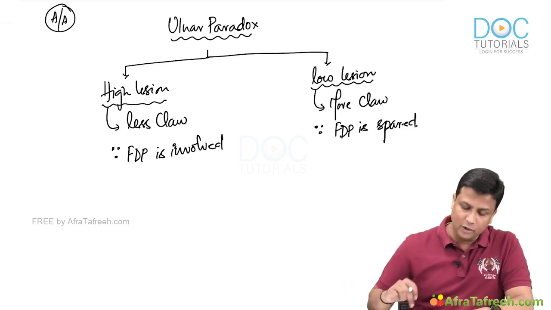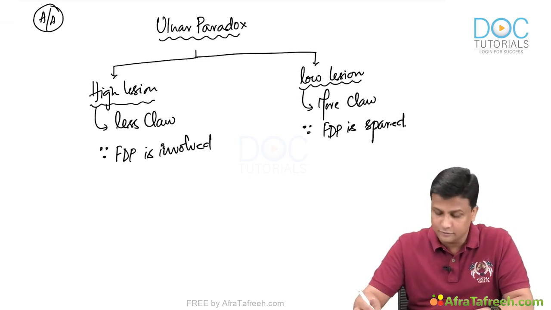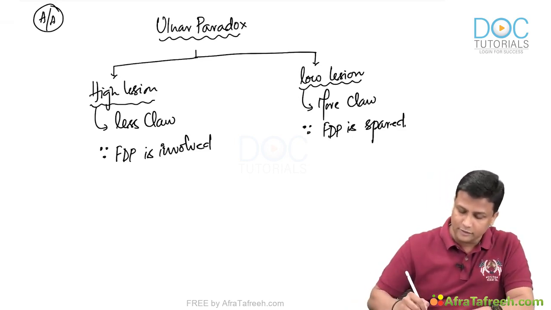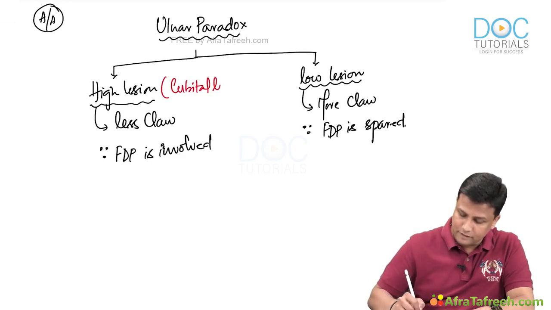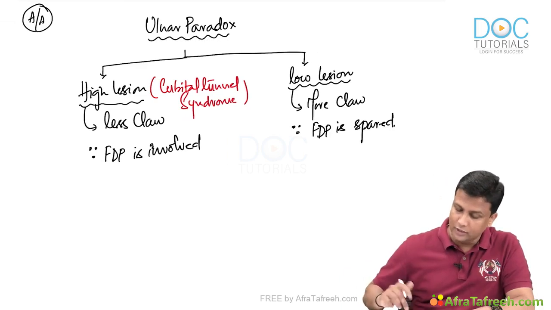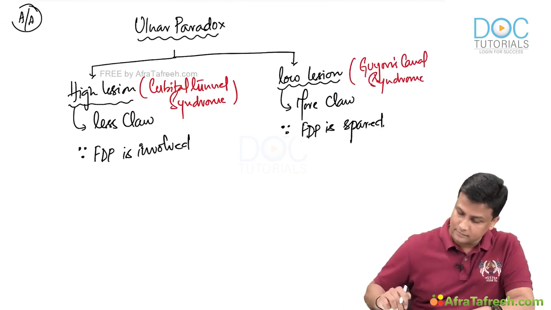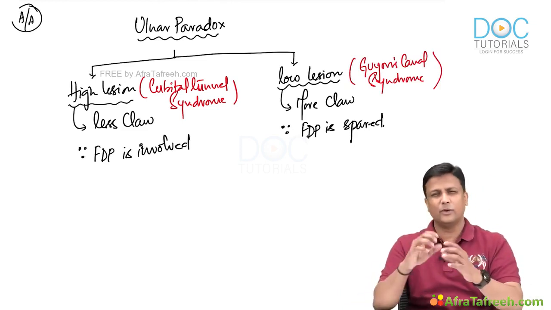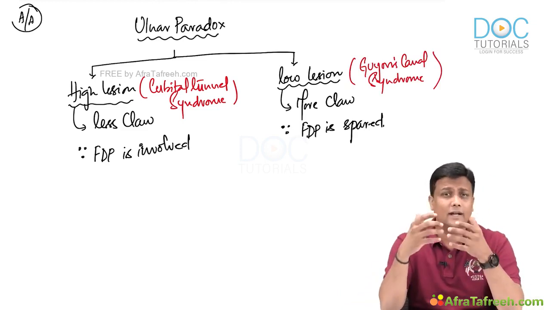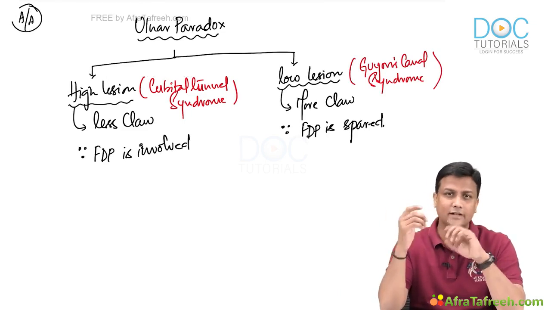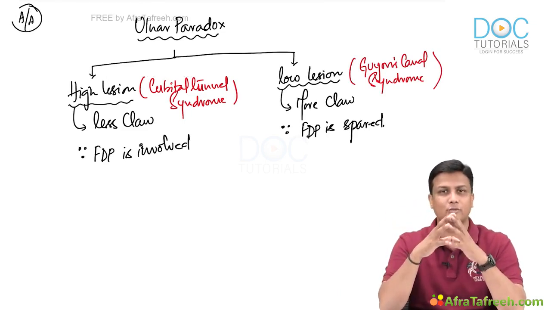And one more thing that you can include here: what can be the reason for this high lesion and the low lesion? One common thing that you have to remember for high lesion is cubital tunnel syndrome. Be very careful, guys. I'm telling you again and again, it's not carpal, it is cubital tunnel syndrome. Fine. And what is the reason for the lower lesion? One of the reasons can be Guyon's canal syndrome. Fine. So I'm just making you write down the most important ones that you have to at least remember. I'm not writing the list of all the reasons for the lower lesion and high lesion. At least you have to know about this one, guys.